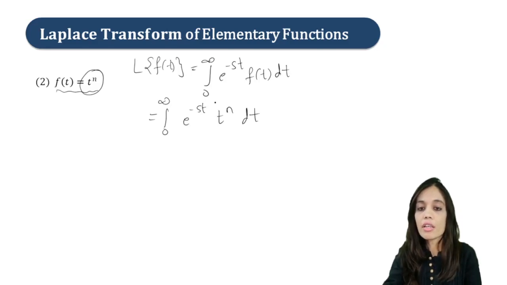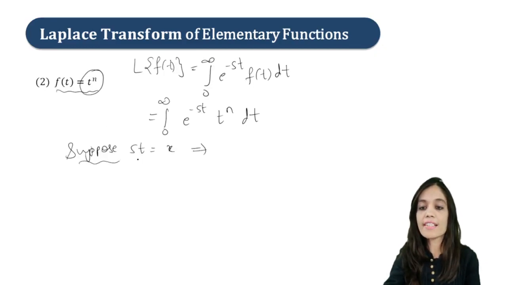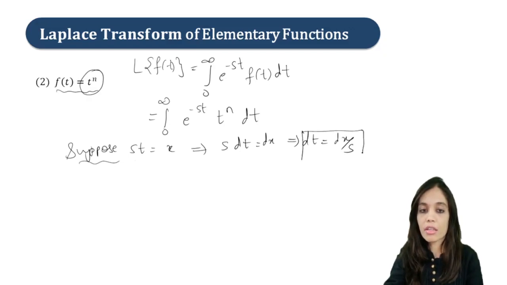Done. Now in order to integrate this, firstly, suppose st is equal to x, right? So if we suppose it, we have to do the derivative also. So s dt will be equal to dx.